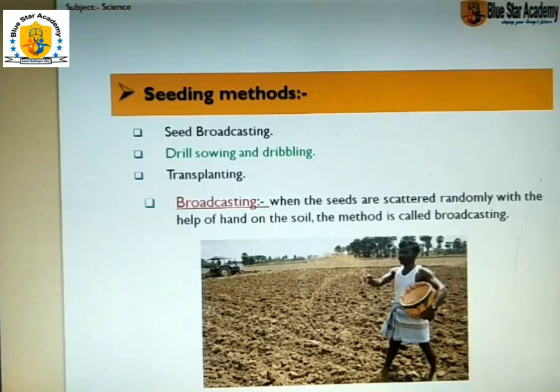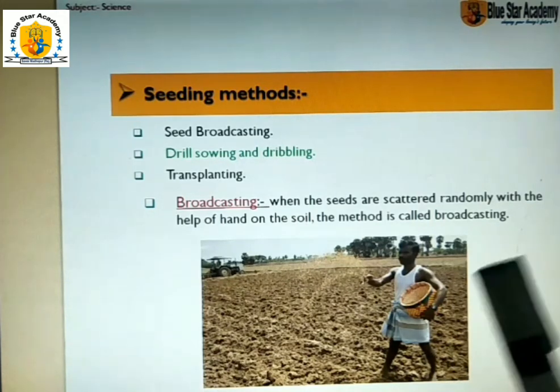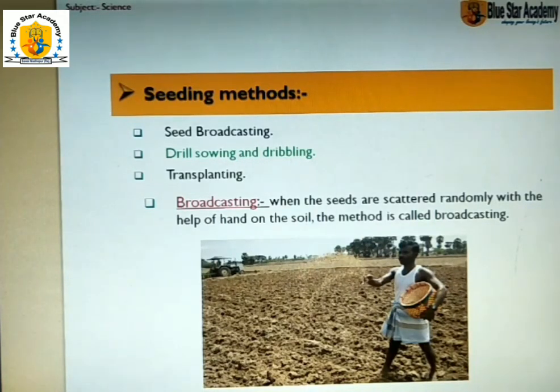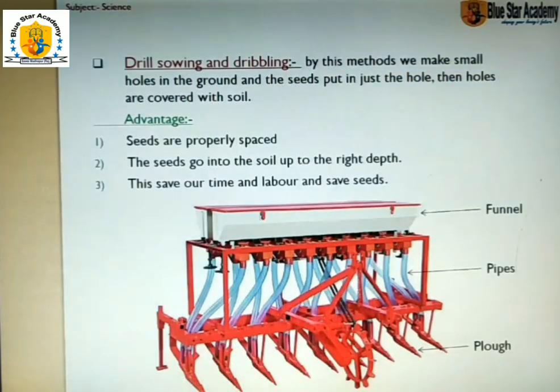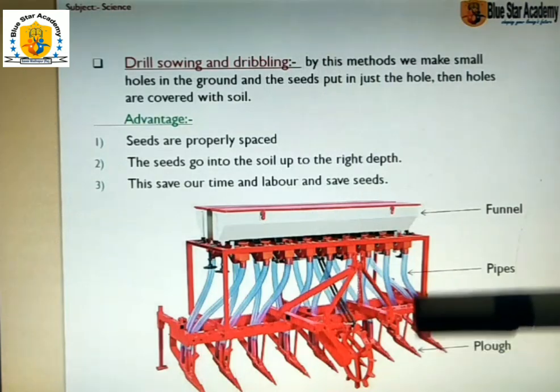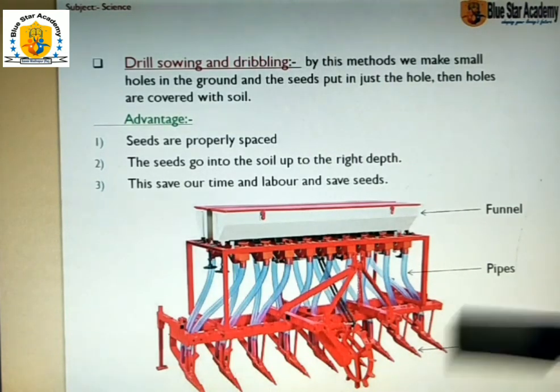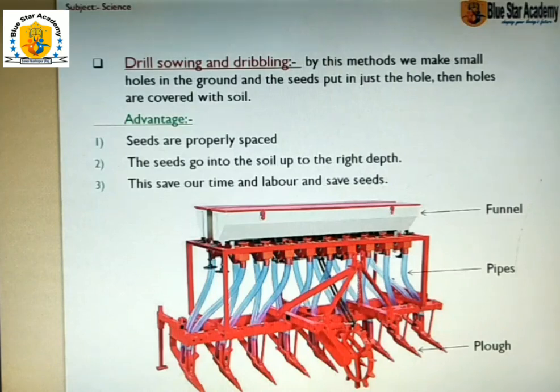In this process, we waste many seeds. So another, an improved method of broadcasting, is drill sowing and dibbling. Drill sowing and dibbling is nothing but using a seed drill. By this method we make small holes in the ground and then put seeds in the holes, and then the holes are covered with soil.